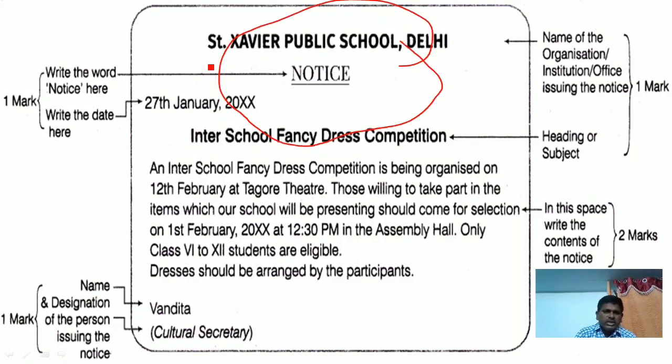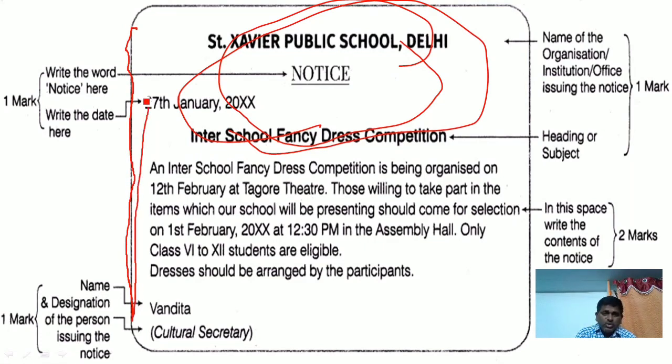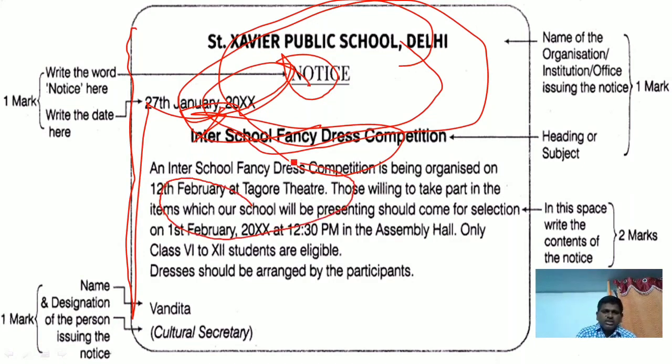Totally for the title, the word notice, the date and the program name, you are having 2 marks, and this layout comes under this. The body of the notice takes 2 marks, and for the leave taking, the designation of the person issuing the notice, there will be 1 mark.